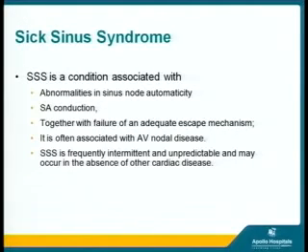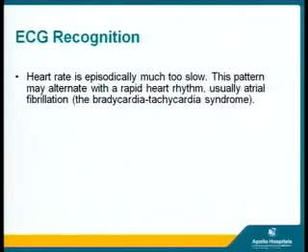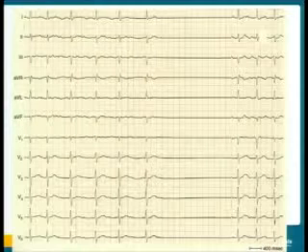It is a condition with abnormalities in sinus automaticity. It is an SA conduction abnormality together with failure of an adequate escape mechanism. It is often associated with AV nodal disease. Sick sinus syndrome is frequently intermittent and unpredictable and may occur in the absence of any other cardiac disease. For recognition, the heart rate is episodically too slow. This pattern may alternate with a rapid heart rate, usually atrial fibrillation, otherwise known as tachy-brady syndrome. So basically, we see both the features of tachycardia and bradycardia in a patient with sick sinus syndrome.